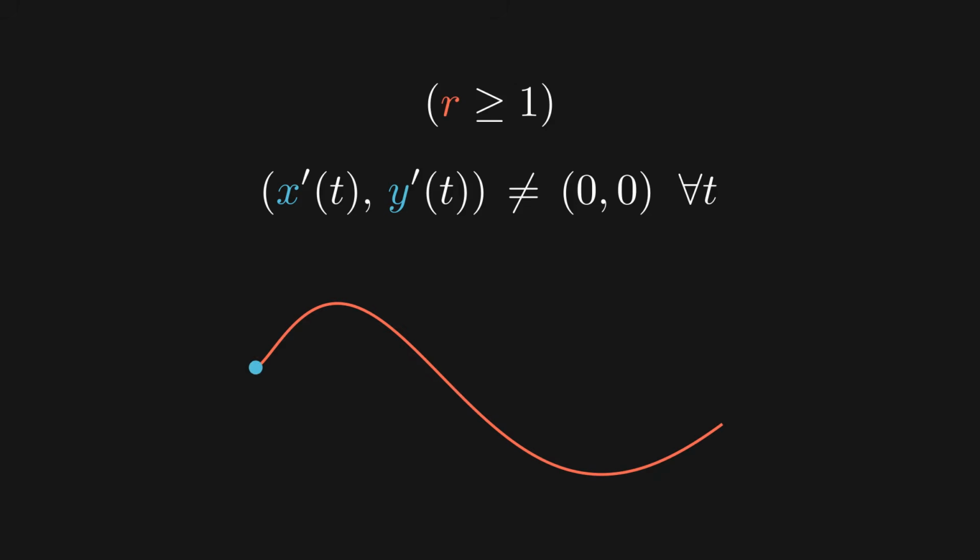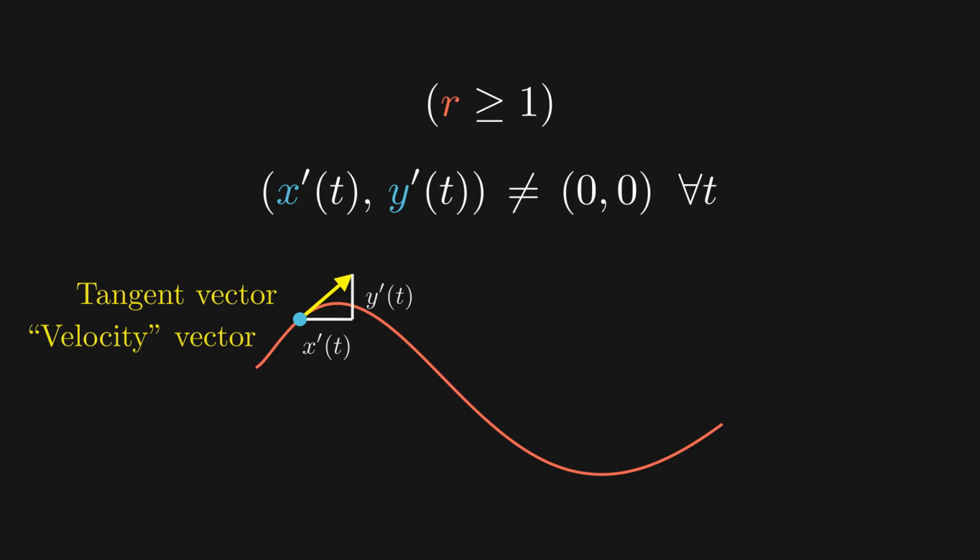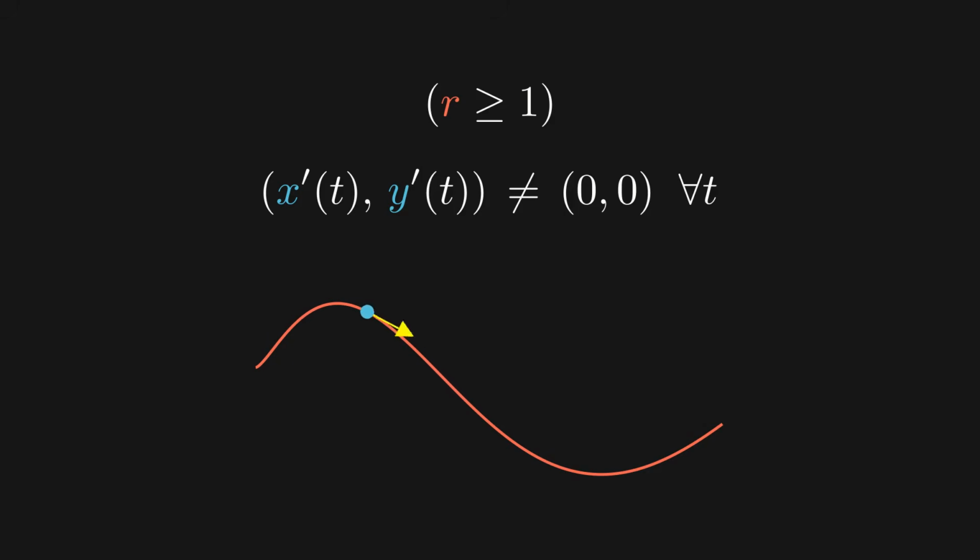Another regularity condition is often imposed when r is greater than or equal to 1. That is, gamma prime of t is not 0 for all t in I. Well, at each instant t, the vector x'(t), y'(t) represents the tangent vector or the velocity vector. So with this condition we make sure that while moving along the curve we never freeze in place, so to speak. And in particular, since x' and y' have to be continuous, then we never change direction. We just want to trace out the curve smoothly in one direction as t runs through the interval I.